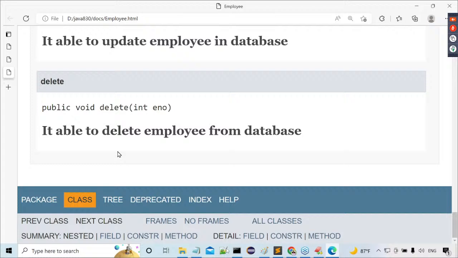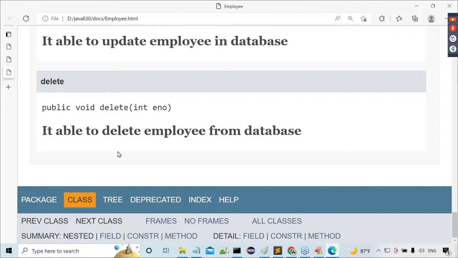For that, what do we have to do? Prepare the Java program first. Save the Java program in a file, in a location. Then open the command prompt, where we have to use the command javadoc space filename.java. If we provide that, the Javadoc tool will automatically prepare API documentation in the form of an HTML file. If you open that, the declarative information about all the variables, methods, classes, interfaces, and everything, we are able to see inside that API documentation.